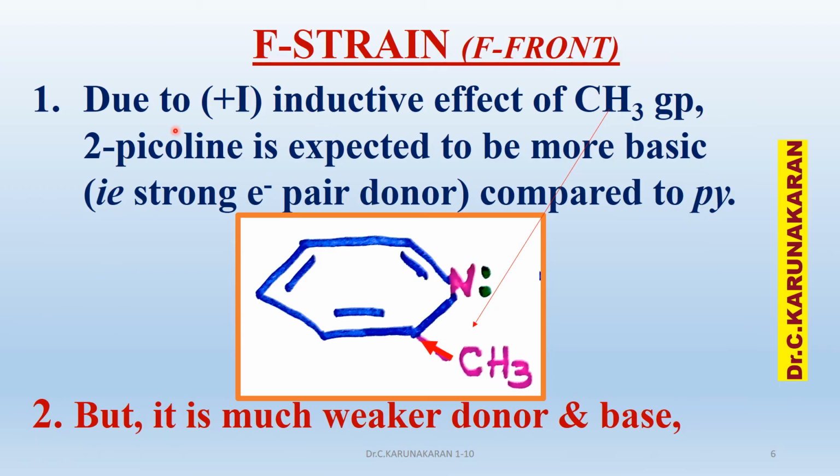As I said earlier, due to plus I effect of methyl group, 2-picoline should be more basic, that is a strong electron pair donor compared to pyridine, but it is much weaker donor or base because of the F strain, front strain. You will see in the next slide why it is much weaker donor or base.